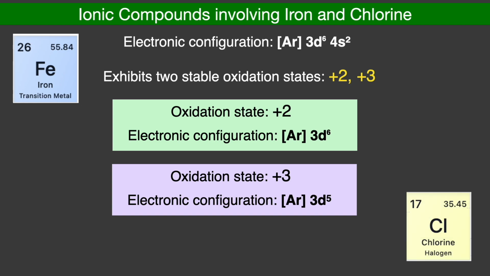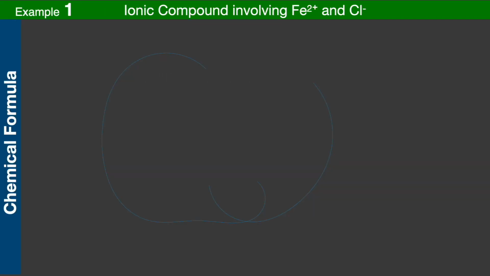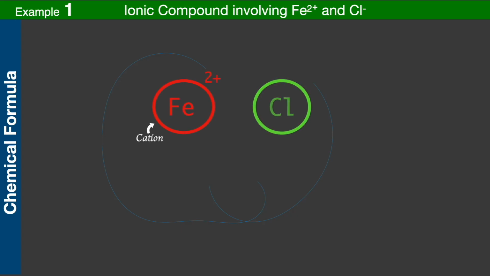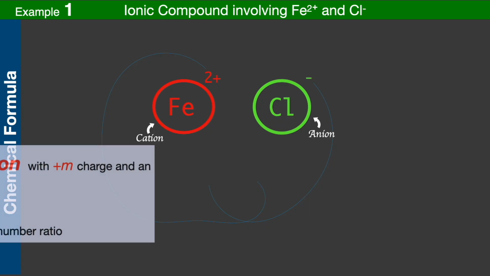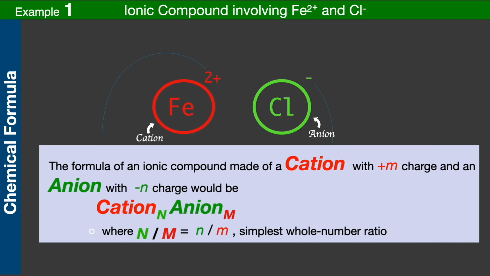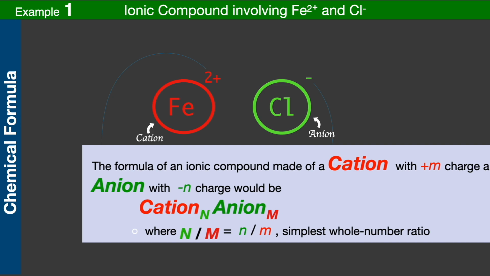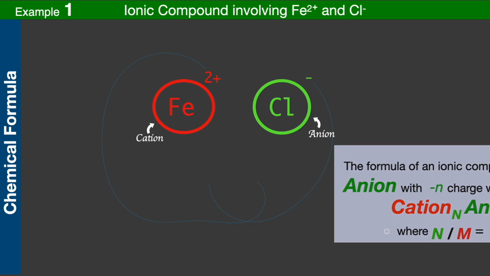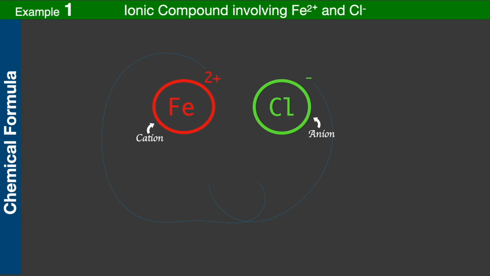Let us see how iron with two different oxidation states combines with chlorine, which has a single oxidation state of -1. Example 1. Ionic compound involving Fe2+ and Cl-. Chemical formula. The Fe2+ cation carries a +2 charge, while the Cl- anion carries a -1 charge. Using the criss-cross method, we can determine the chemical formula of the ionic compound formed. In this method, the numerical charge of the anion becomes the subscript of the cation and the numerical charge of the cation becomes the subscript of the anion, ensuring charge neutrality.